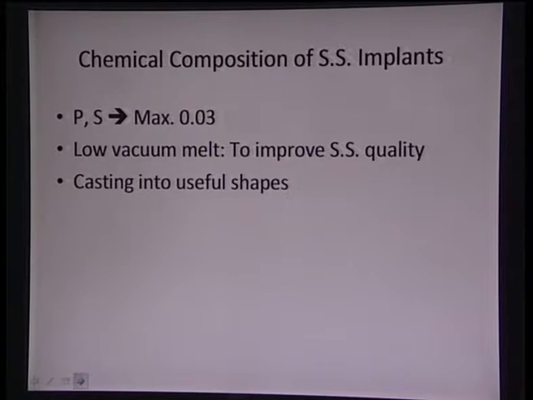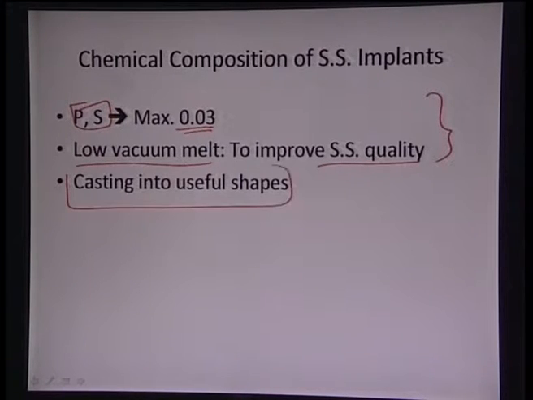Coming back, phosphorus and sulfur are also kept at a maximum of 0.03 weight%. To eliminate inclusions and oxidation precipitates, a low vacuum melt can also be utilized to improve the quality of stainless steel, and then this material has to be cast into useful shapes for its application. So the chemical composition can have a very dominant effect on the stainless steel.